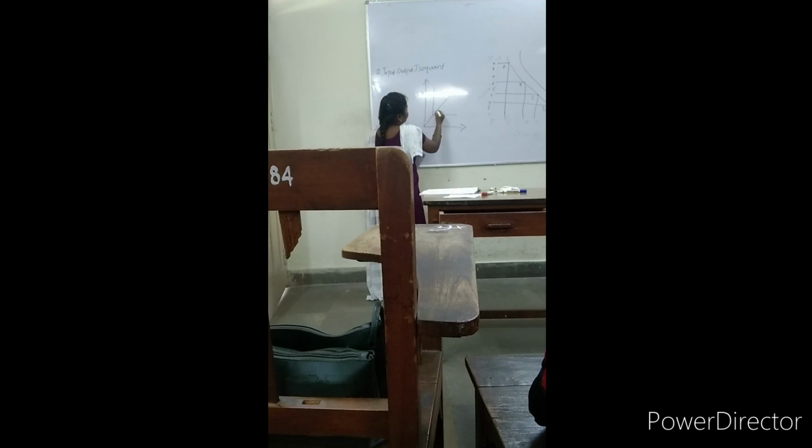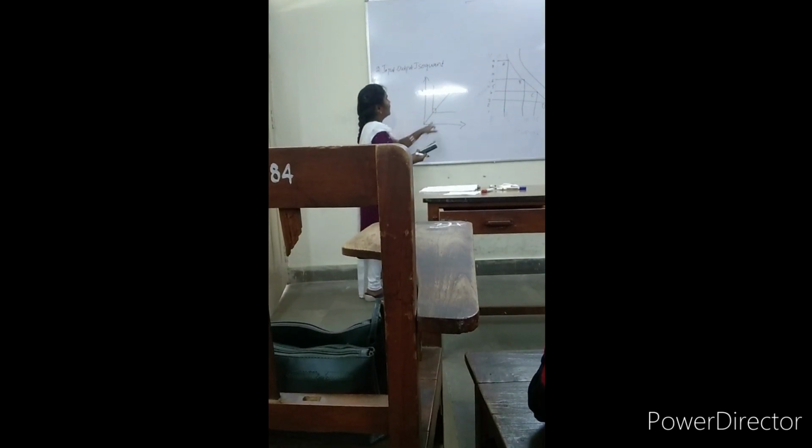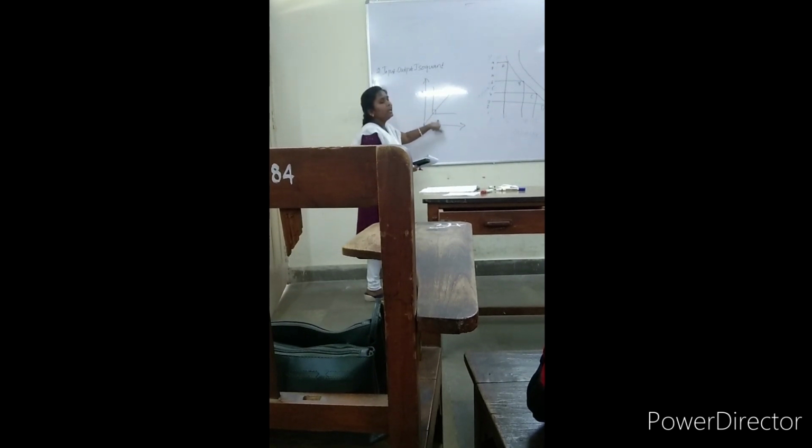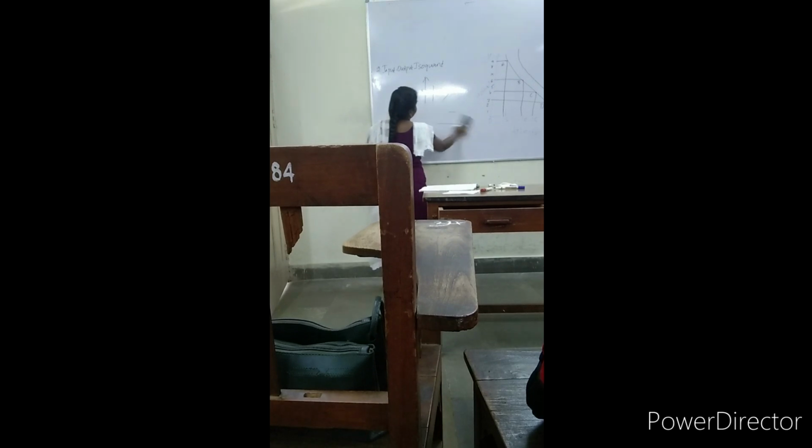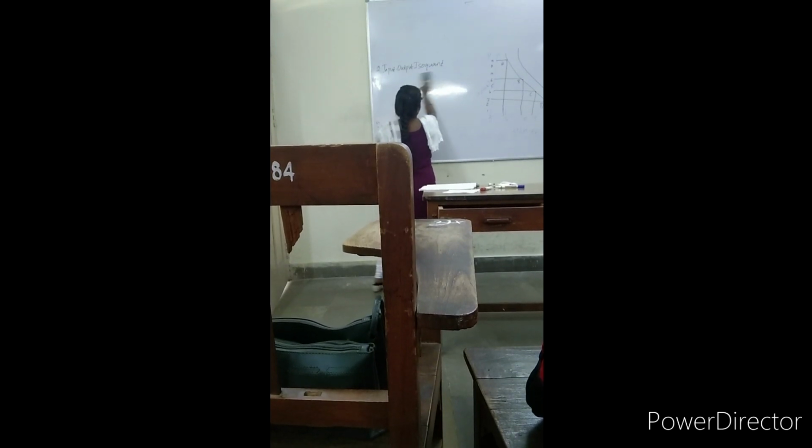It is also called a right-angled isoquant, or 90 degrees. We are getting the 90 degrees, right? Right-angled isoquant or L-shaped isoquant. Okay. Next one is the kinked isoquant.